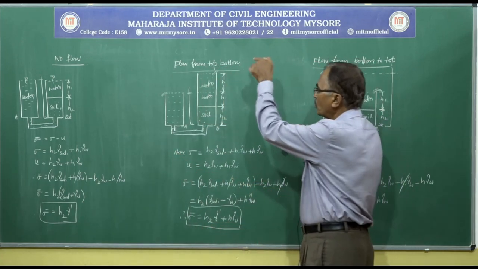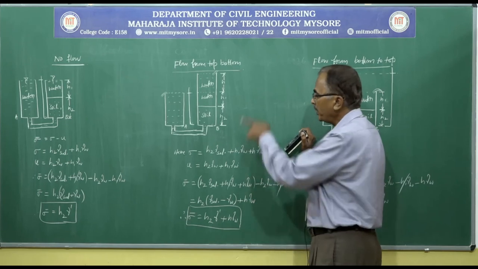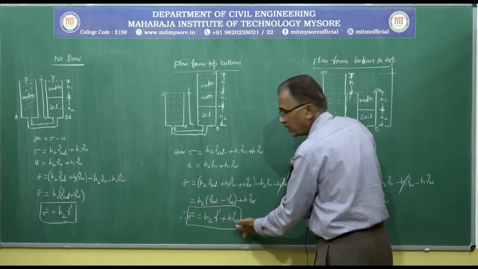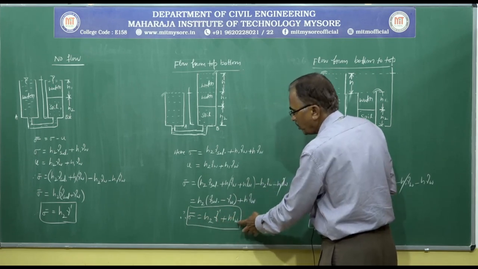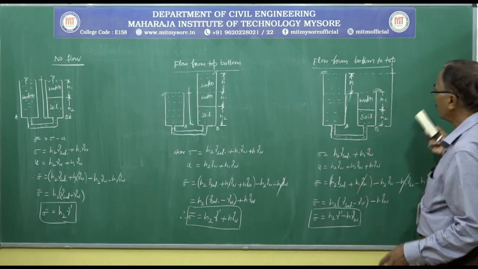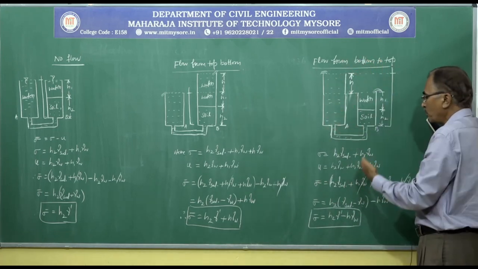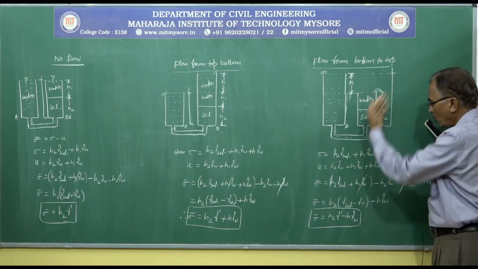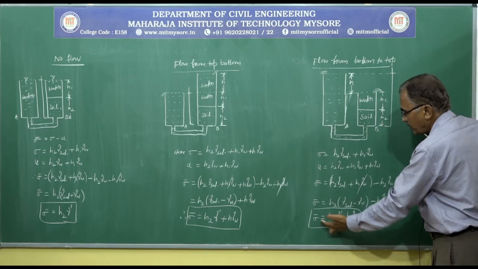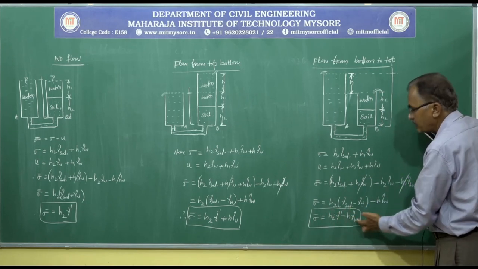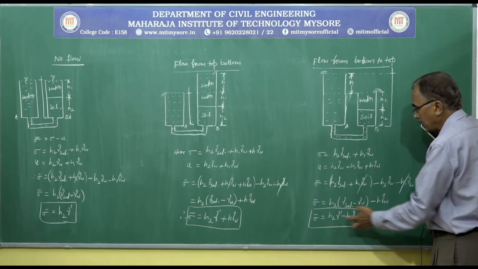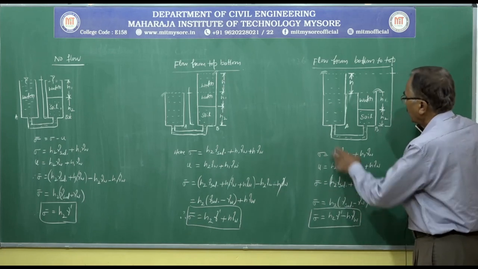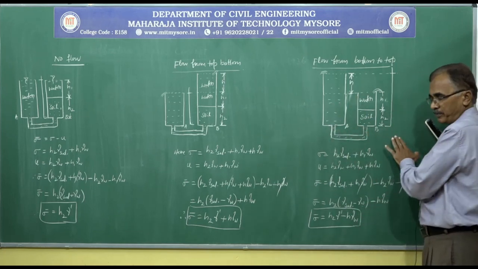When we permit water to flow through soil, when we permit drainage or try to remove water from soil, there is an increase in the effective stress, meaning an increase in the effective strength, by an amount H gamma W. Suppose water moves from bottom to top: effective stress is equal to H2 into gamma dash minus H gamma W. There is a considerable decrease in the effective stress, and we do not prefer this condition.